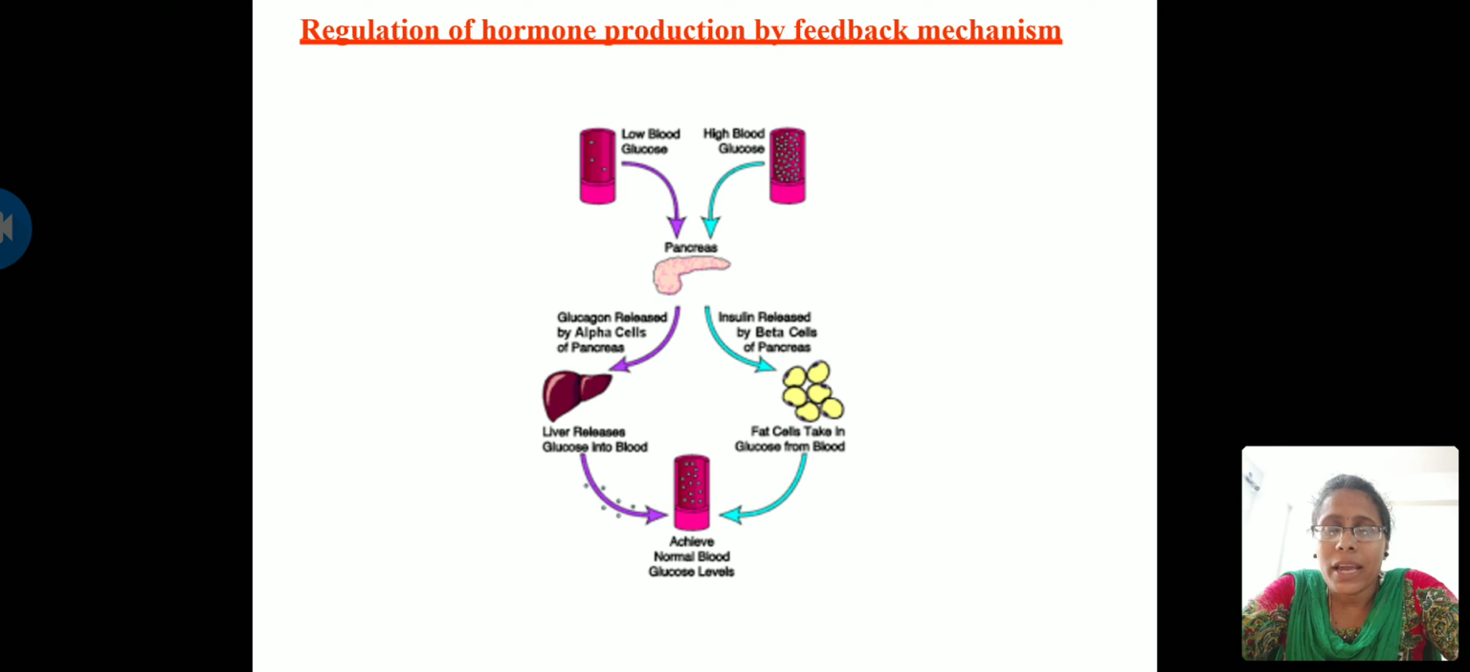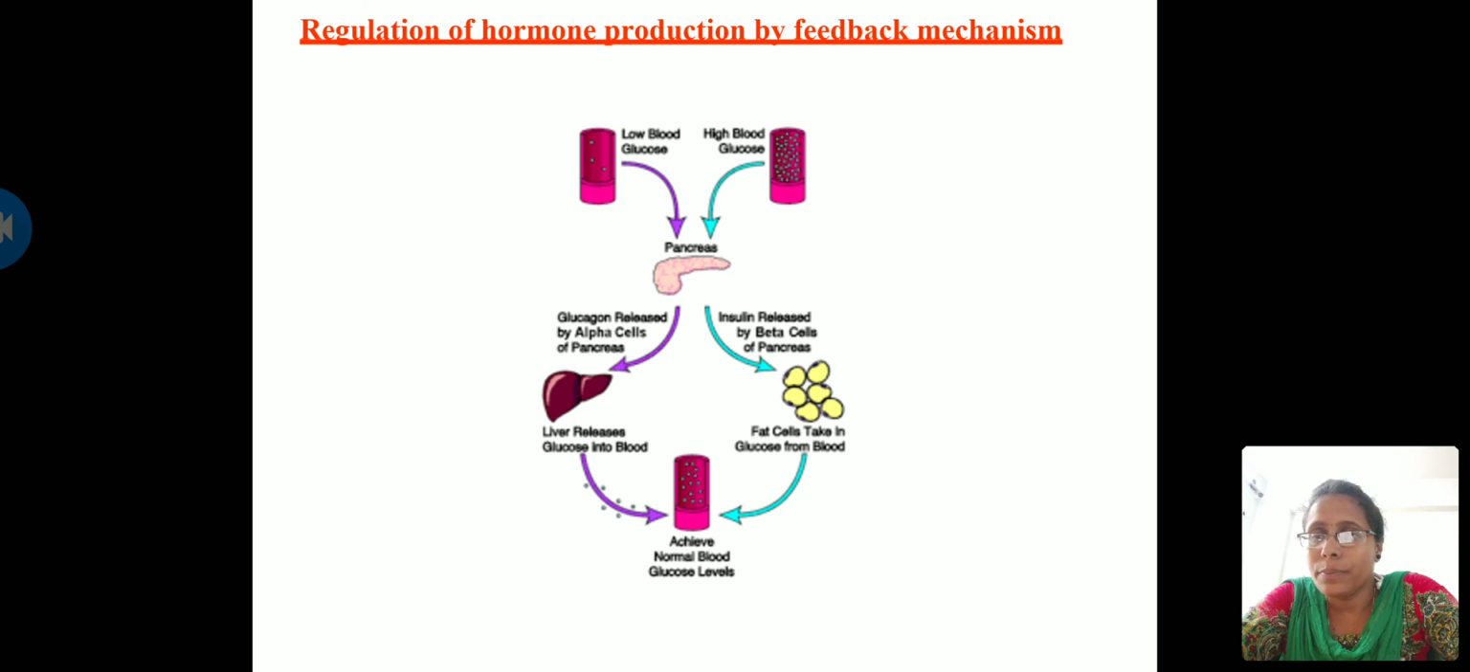That means whenever your body is releasing more glucose into your blood, this immediately triggers the pancreas, and the beta cells of the pancreas are immediately triggered. That is nothing but an inbuilt mechanism. Your beta cells of pancreas are triggered and insulin is released. What will this insulin do? This reduces the blood sugar level in your body by taking the glucose from your blood into the fat cells. Thereby your blood glucose level is reduced.